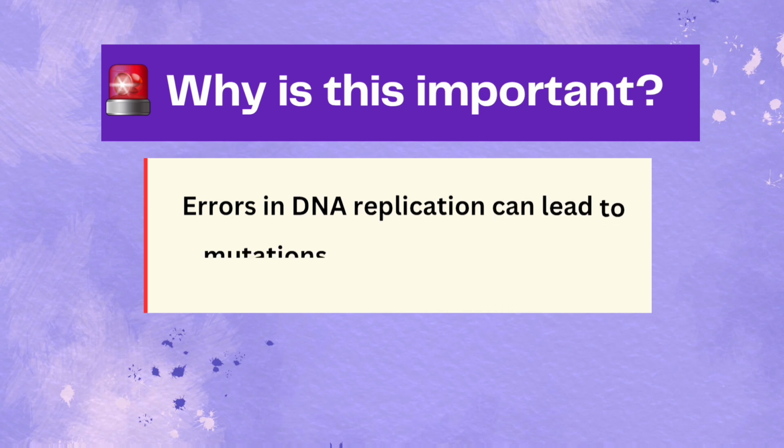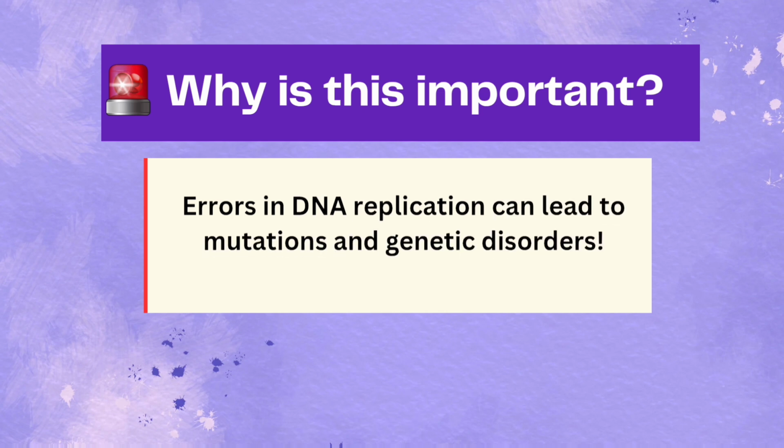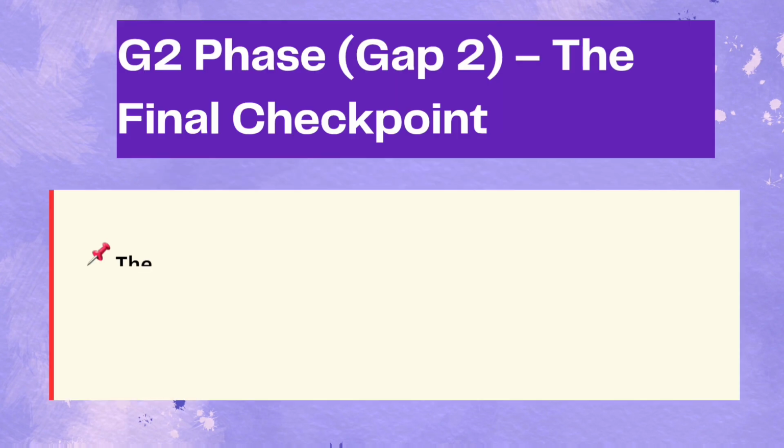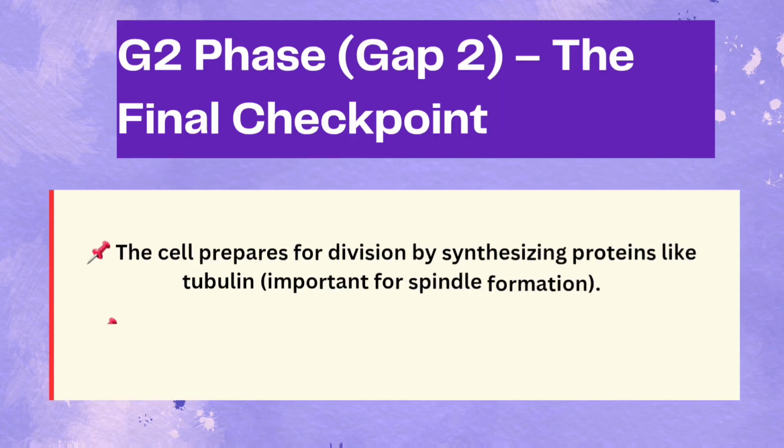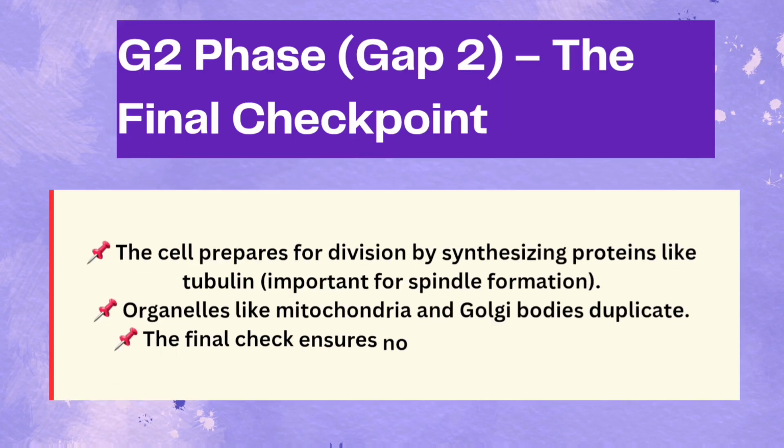Why is this important? Any error in DNA replication can lead to mutations and genetic disorders. G2 phase, the final checkpoint. The cell prepares for division by producing tubulin proteins, needed for spindle formation. Organelles like mitochondria and Golgi bodies duplicate. The cell checks for errors in DNA replication before division.